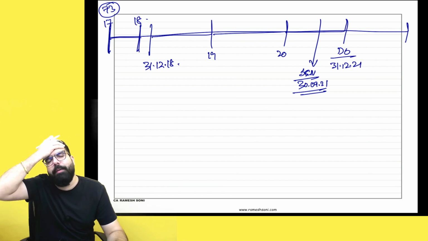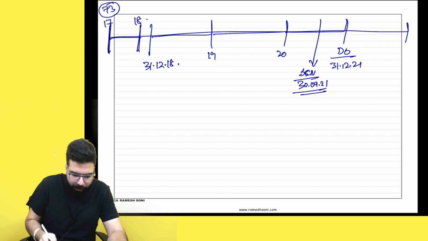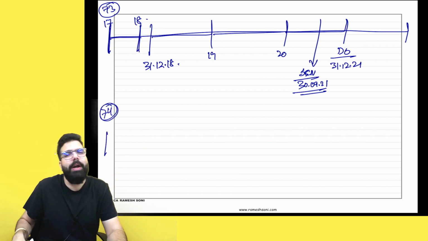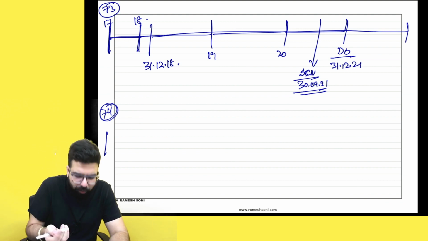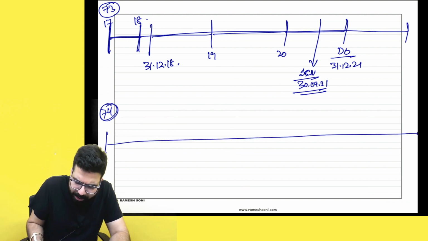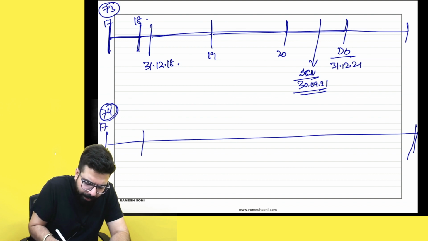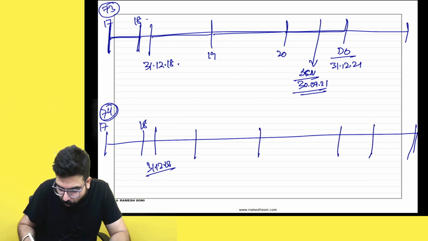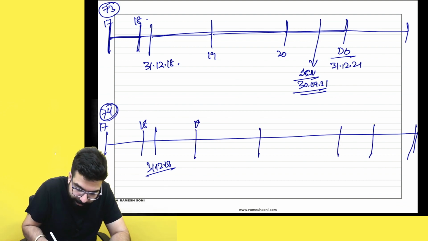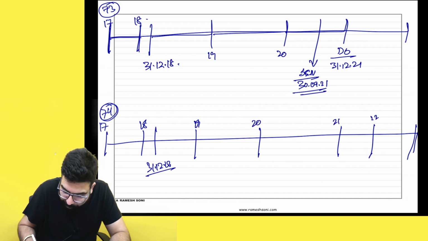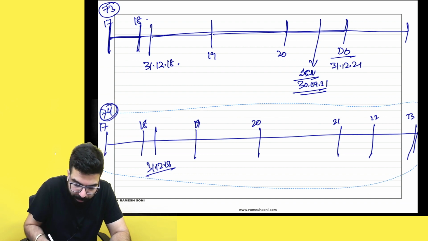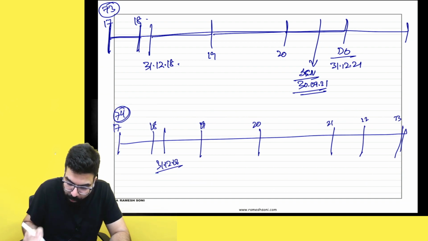and the time limit under 73 is gone. So you know what officers used to go ahead and do? If time limit under section 73 is gone, they used to go ahead and do the proceeding under 74. They used to say, hey, CC, listen, for the year 17-18, the time limit is 31st December 2018. From here, 1 year, 2 year, 3 year, 4 year and 5 year. So sir, 19, 20, 21, 22 and 23. So what is the time limit under section 74? The time limit under section 74 is 5 years.